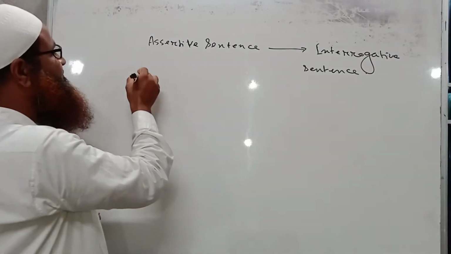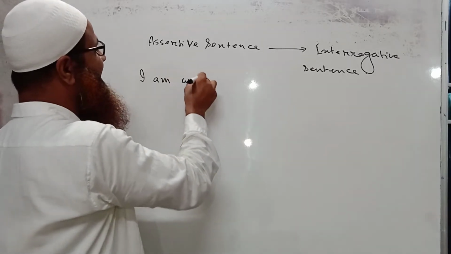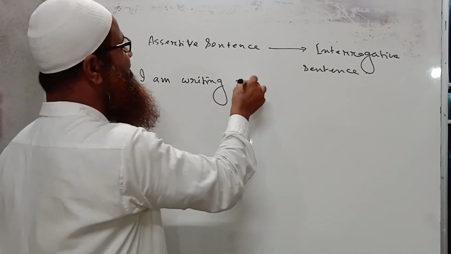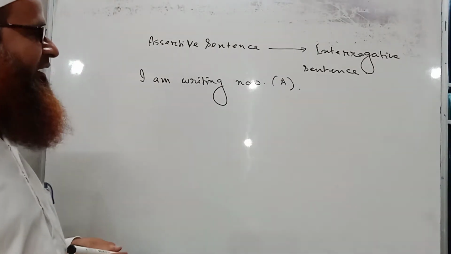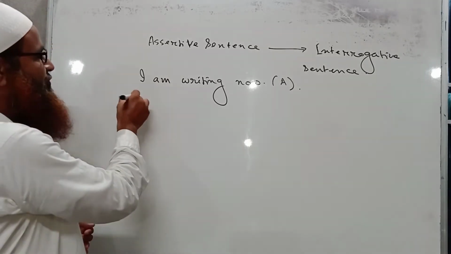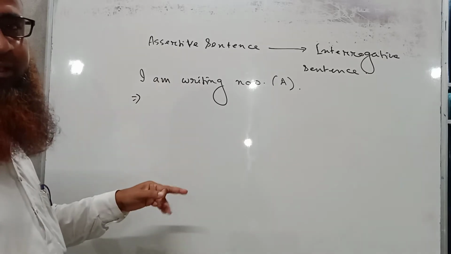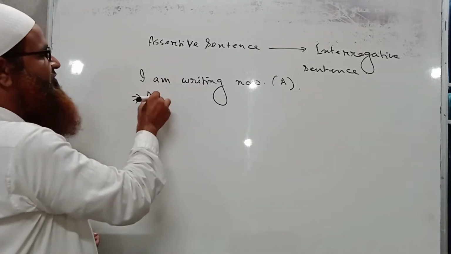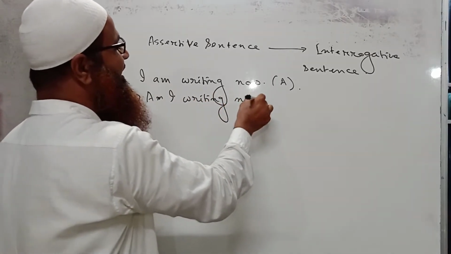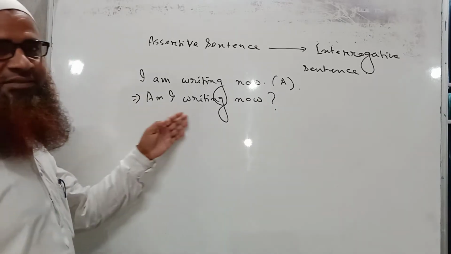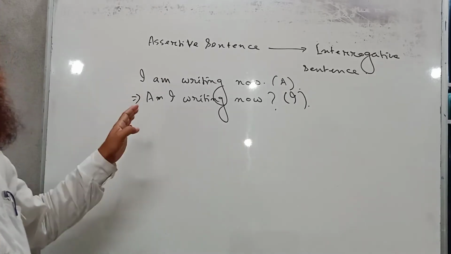Now I am writing. So this is an assertive sentence, and if we have to make it an interrogative one, then what should we write? Here am is present, so am is an auxiliary verb. That is why am should be put before the subject. Am I writing now? And a question mark will be put at the end of the sentence. So it will be an interrogative sentence. So you have already understood.